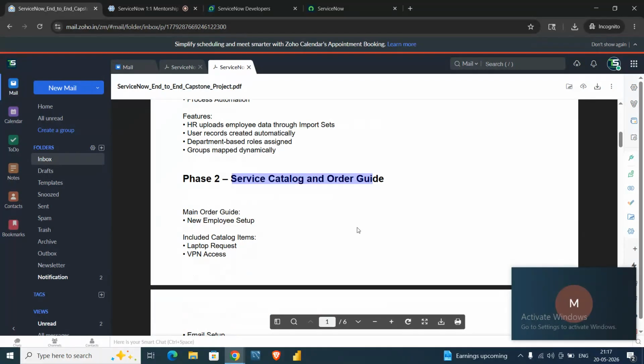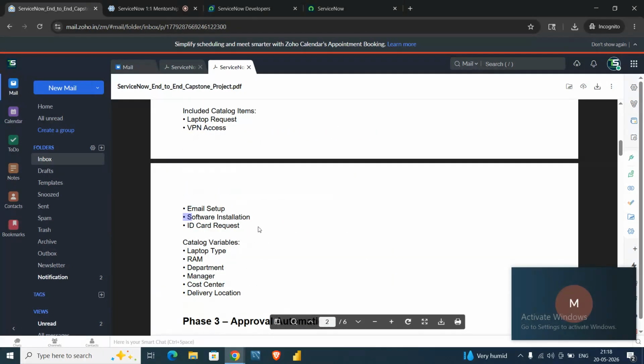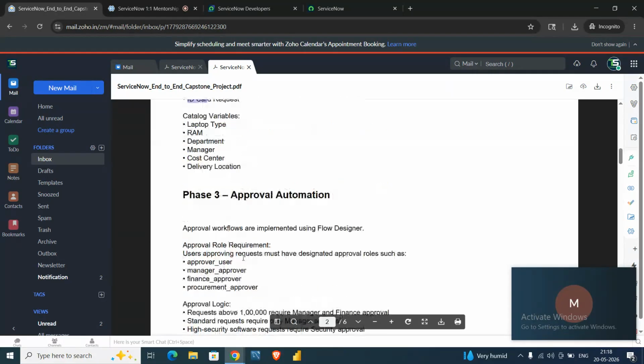Suppose after a user got created, the first thing is to distribute a laptop for the new employee setup, give him VPN access, email setup, software installation on the laptop, and an ID card request. These are the few things we basically do after an employee onboarding.